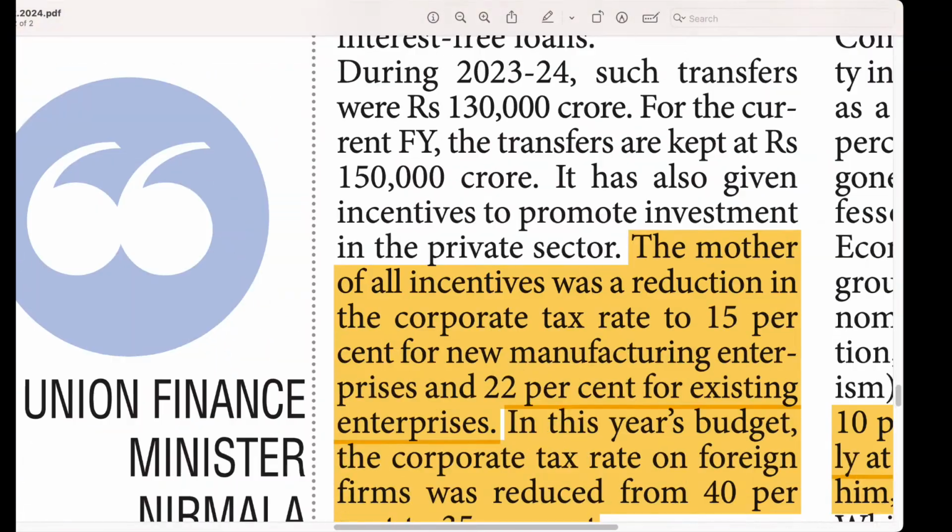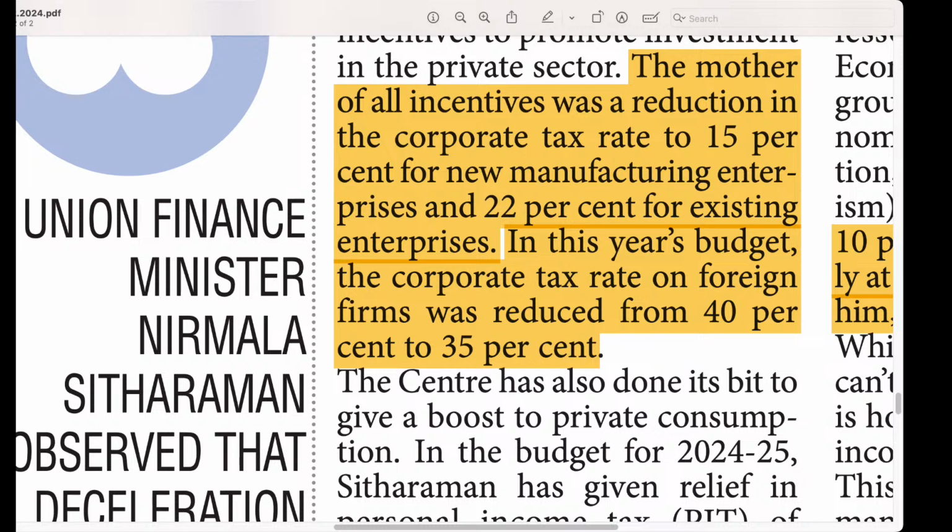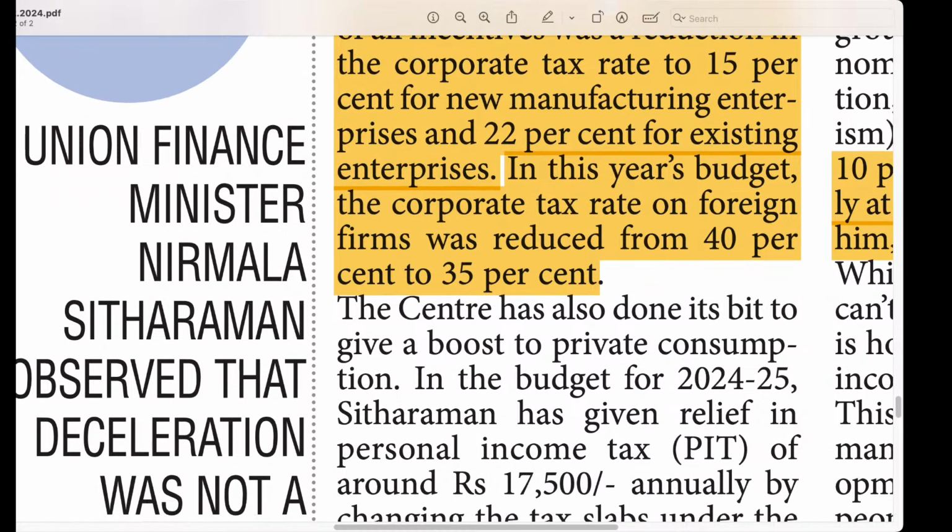Then some of the tax reforms. For corporate tax, what they are actually imposing, and which percentage for new manufacturing and existing manufacturing. There are different slabs, like 15% for new and 22% for existing enterprises, so you should remember that.